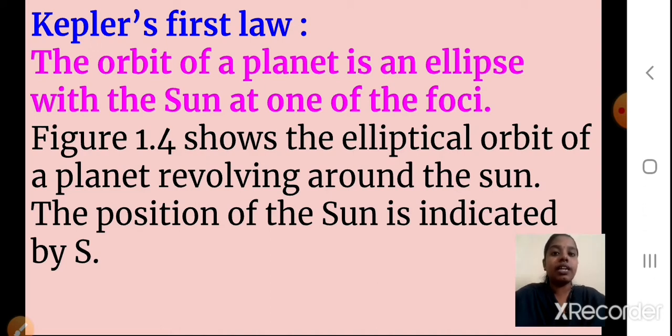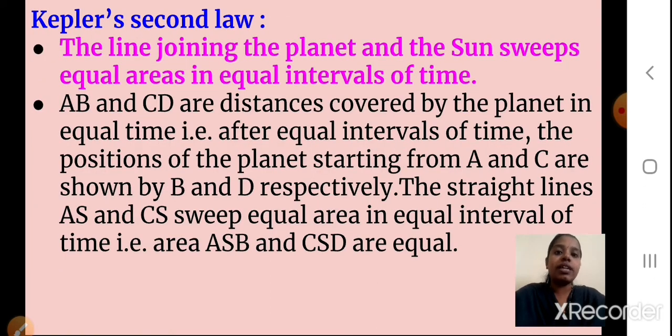Now we'll see the second law. Kepler's second law, what is it telling us? The line joining the planet and the sun sweeps equal areas in equal intervals of time. Again I'll repeat, the line joining the planet and the sun sweeps equal areas in equal intervals of time.